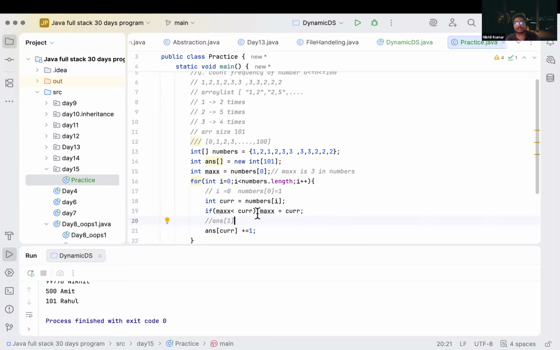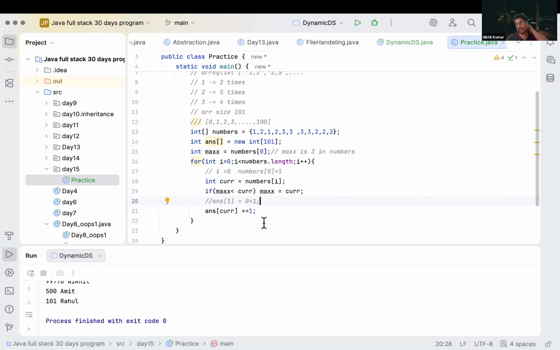Current has the value of numbers of I, numbers of 0 equal to 1 for the 0th index. So answer of 1 becomes 0 plus 1. We have increased the frequency of index 1 by 1.